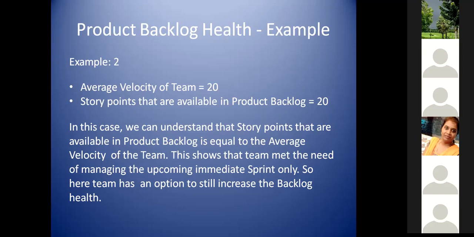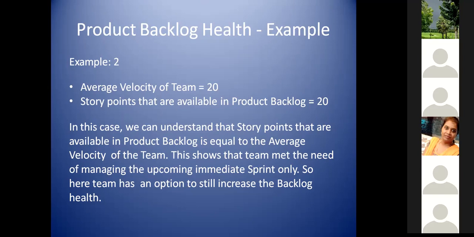So it is always necessary that you have a healthy product backlog, which means your team is aware of what they are going to work on, with the priority order of execution, and they know all the details and have estimated it. So at least you need 20 story points for your sprint because that is your team's average velocity, right? So at least you should have 20. Then you need not worry about what is going to happen in the next sprint because you have enough at your backlog, which is already ready.